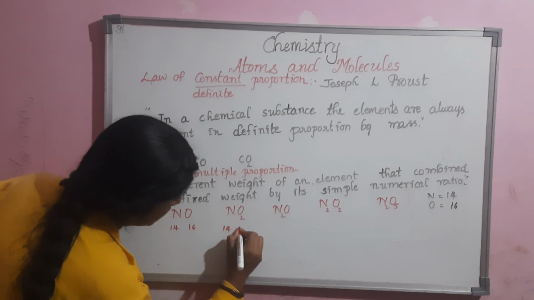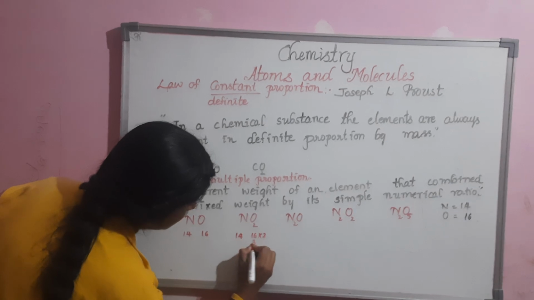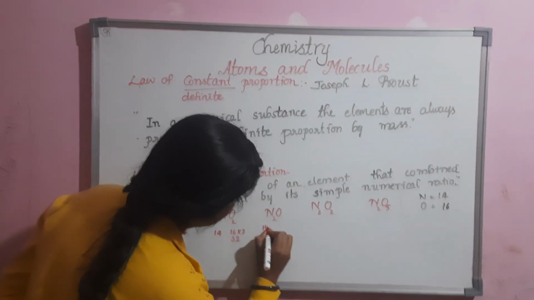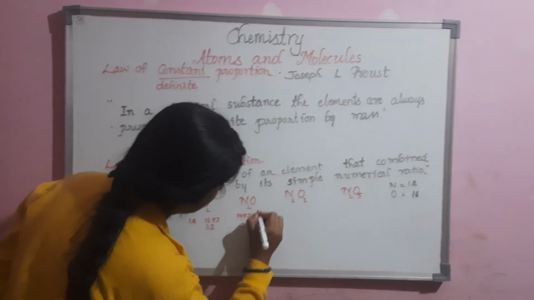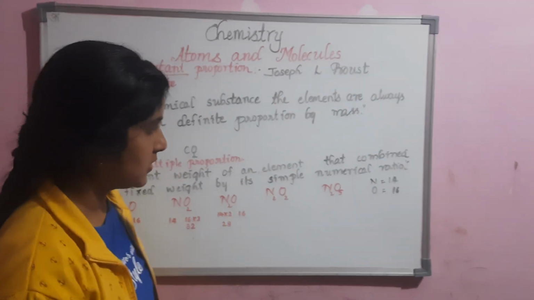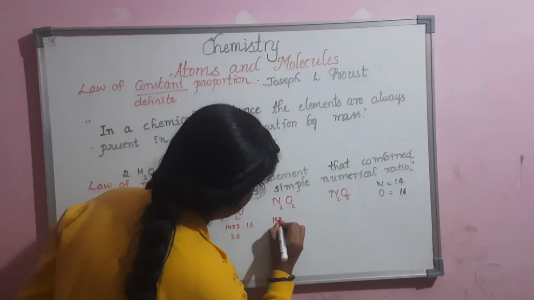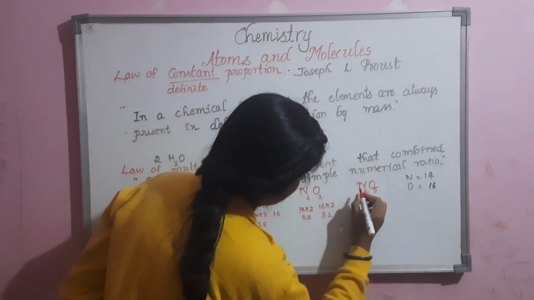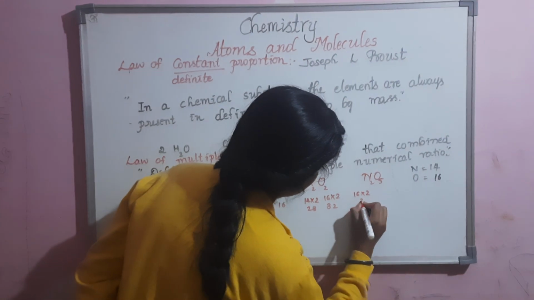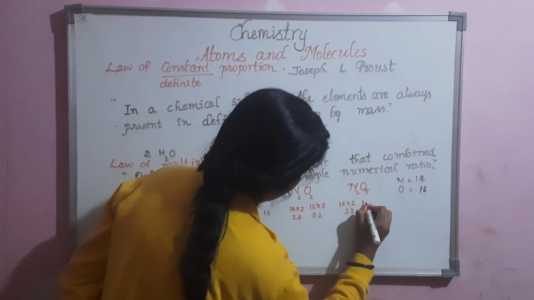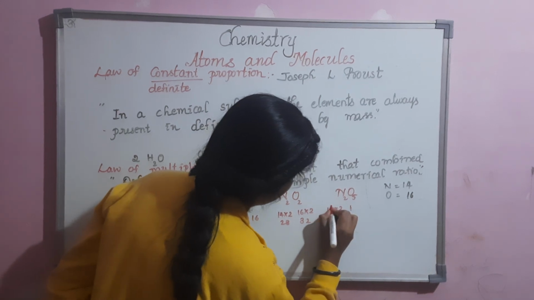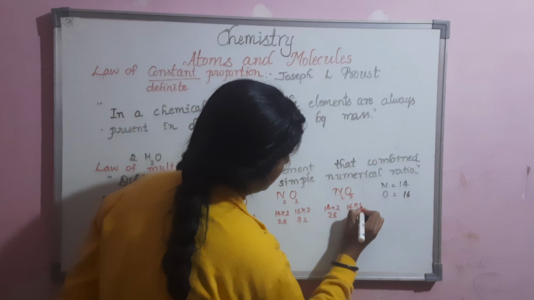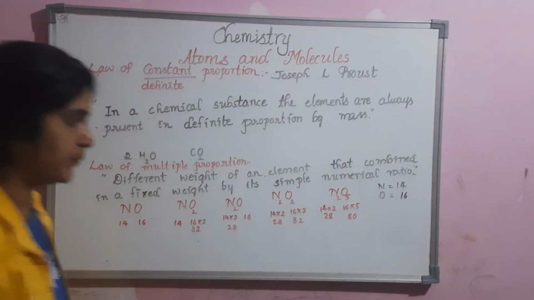Here 14 and 16 into 2, that is 32. Here 14 into 2, 28, and oxygen 16. Then 14 into 2, 28, and 16 into 2, 32. Then 14 into 2, 28, and oxygen 16 into 5, that will be 80. Correct?